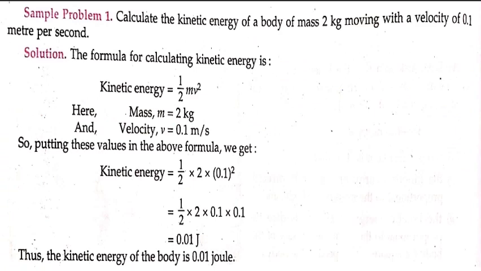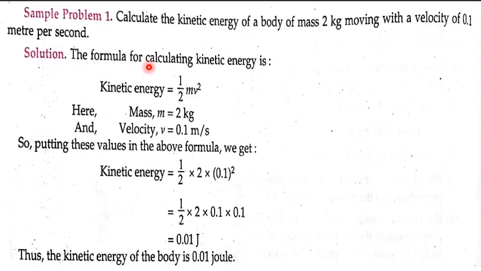Let us solve a problem based on kinetic energy. The question is like this. Calculate the kinetic energy of a body of mass 2 kg moving with a velocity of 0.1 meter per second. So it is very clear in the question that the mass is given and the velocity is given. So velocity is given as 0.1 meter per second and kinetic energy you are going to find using mass and velocity of this moving object.